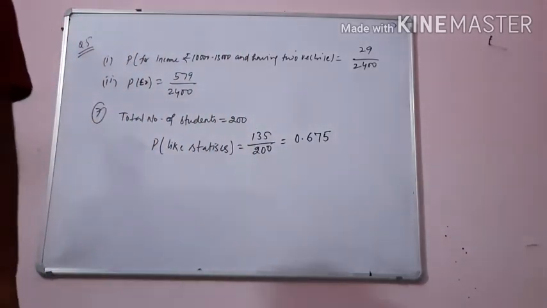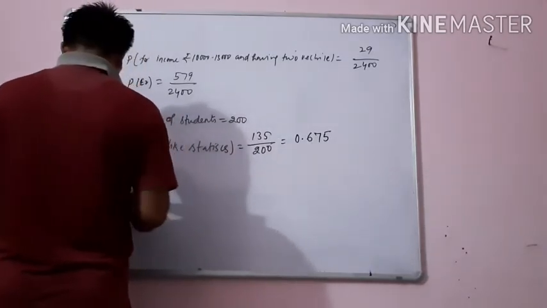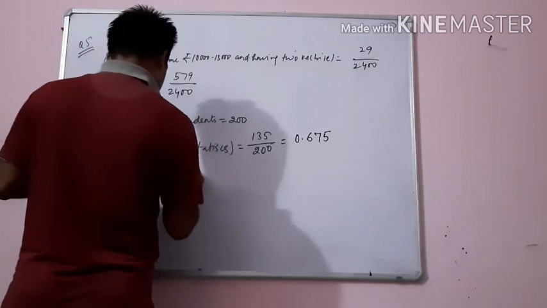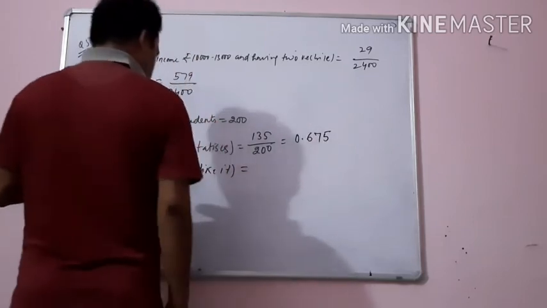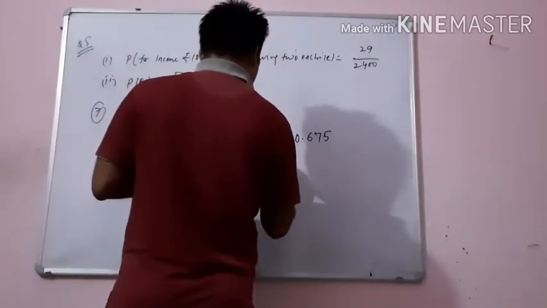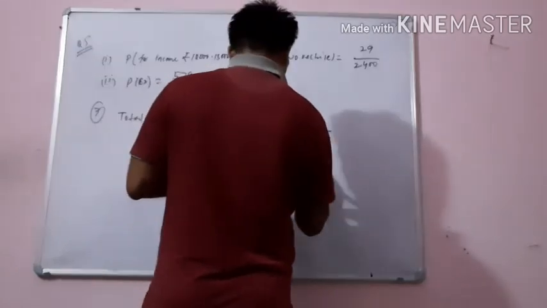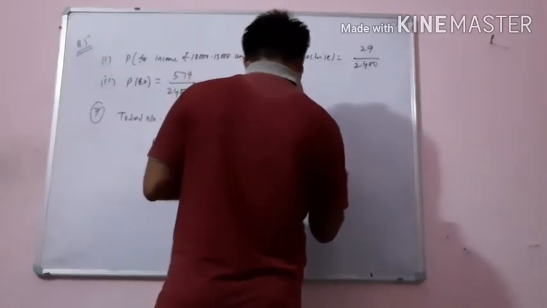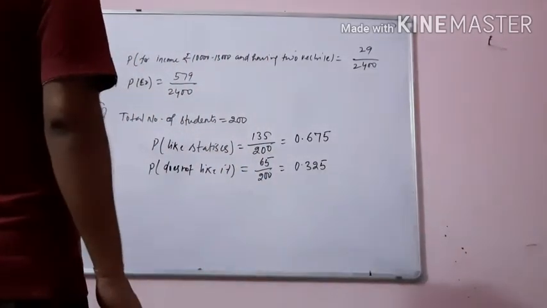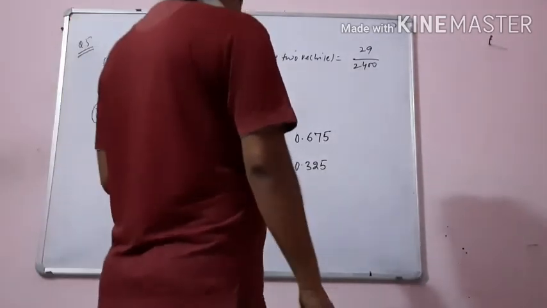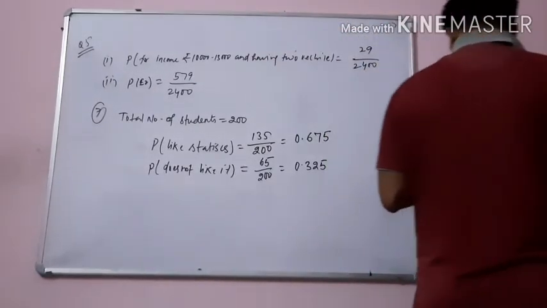Now for the probability of not liking statistics, it will be 65 upon 200. Divided, you will get 0.325. Now question number 8, refer to question number 2 of exercise 14.2.